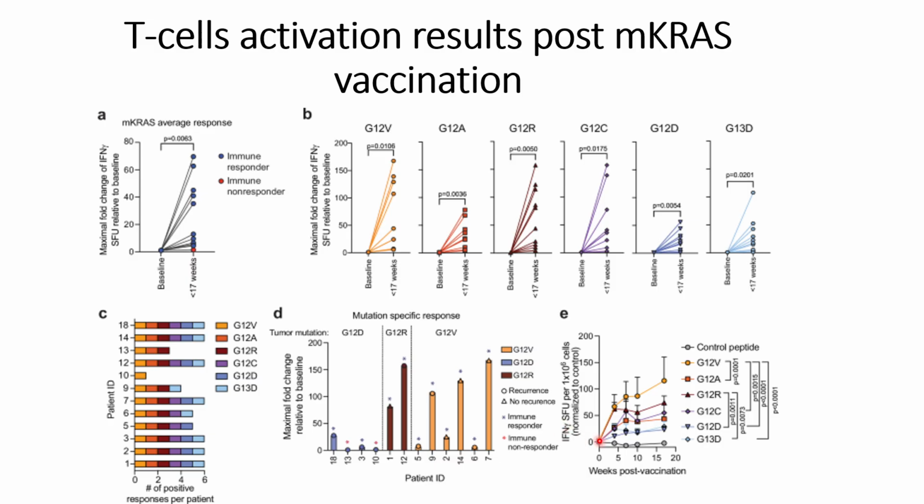This last information is not that useful at this point, but one piece of information that comes out is that patients with G12R and G12V are more responsive towards the mKRAS vaccination compared to the case where patients have the G12D KRAS mutations. This shows the specificity of this kind of vaccine, that it will perform better on patients who have the G12R and G12V mutations in KRAS.